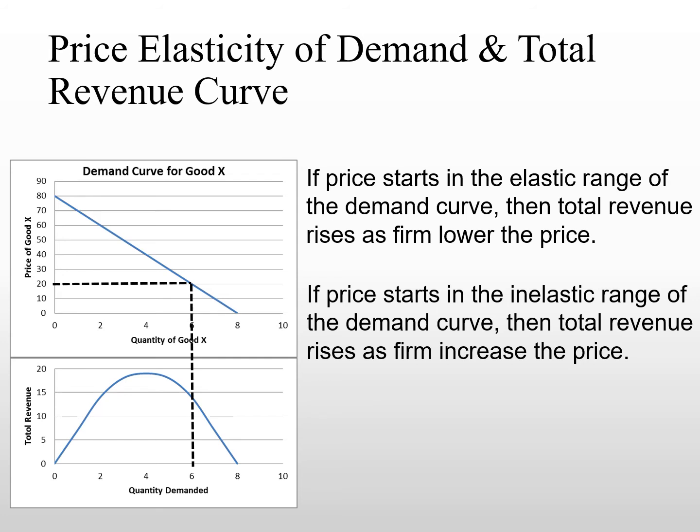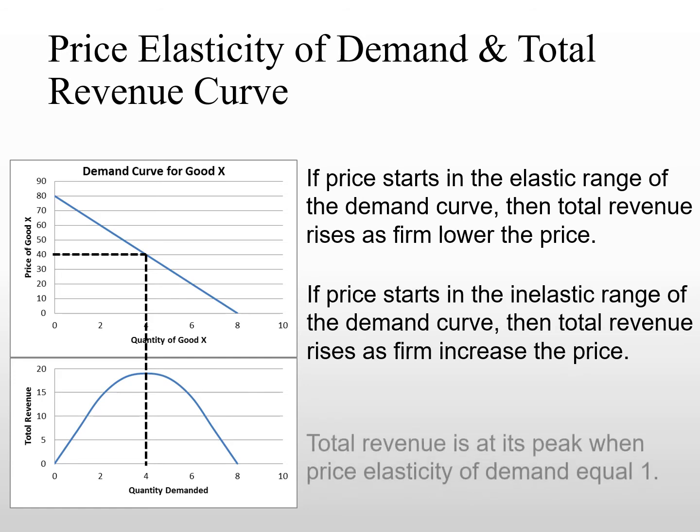So when is the firm going to achieve the maximum revenue in this market? Well, obviously, the answer is looking at the top of this bottom curve. It's pointing at 4 units, and this 4 units is associated with the demand curve at the price of $40. And that is exactly the middle point of the demand curve, where the demand is unit elastic.